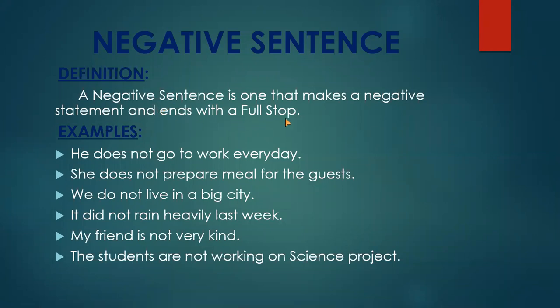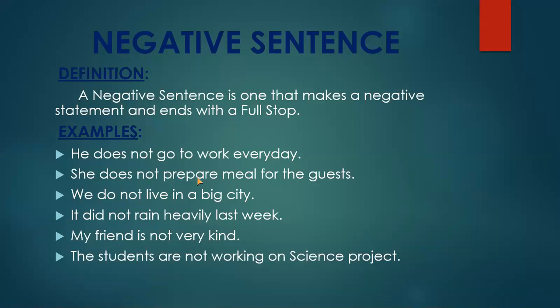But it also ends with the full stop because it also gives the complete meaning and complete statement. Some examples I have written. I have changed the affirmative sentences into the negative ones here. The same examples are here, but these are showing the negative meaning. He does not go to work every day.